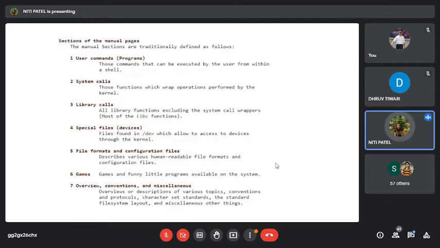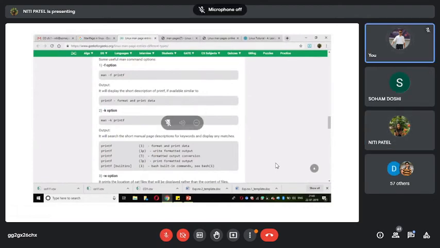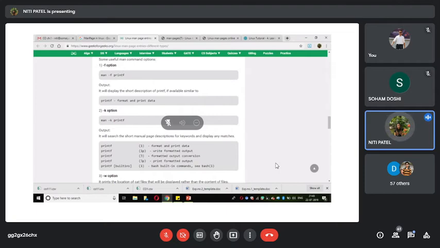So whatever is being missed out over here, all those commands are clubbed together and they will be found in this particular section. Clear? Yes, ma'am. Now, you can use this man command with certain options. Now, let us see what are those options.